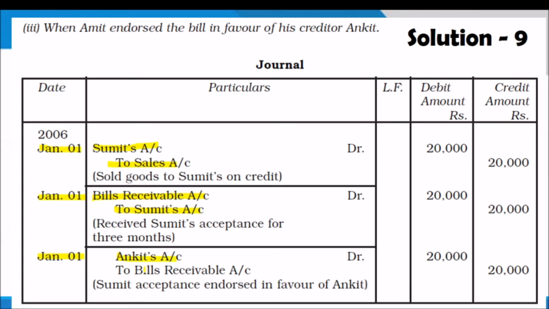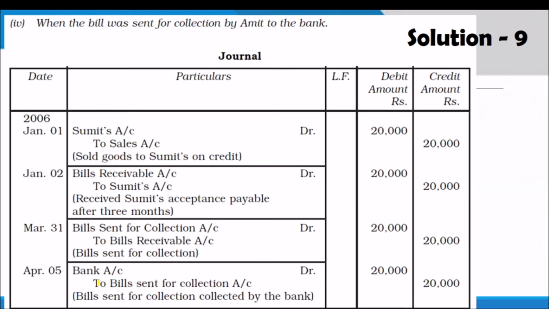Ankit account debit to bills receivable is the entry. Ankit receives the bill, so Ankit account debit to bills receivable. Please remember that for endorsement the amount will be the same 20,000, no change. So this is the case of endorsement.